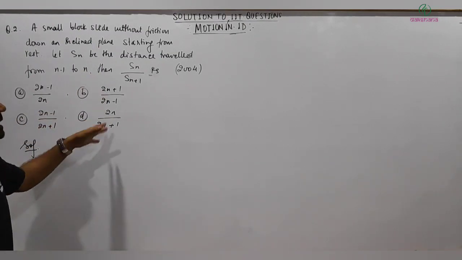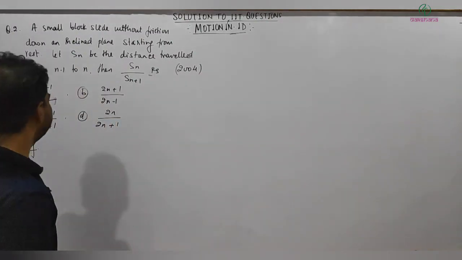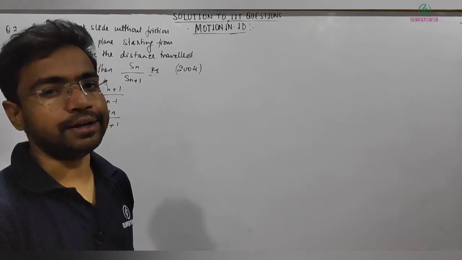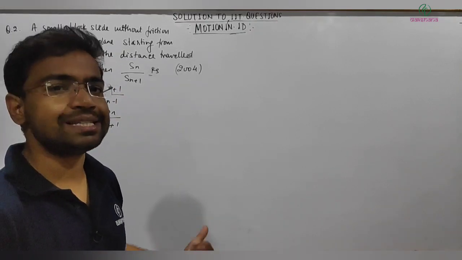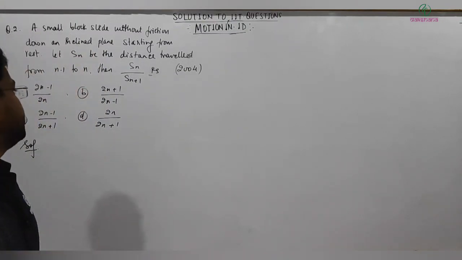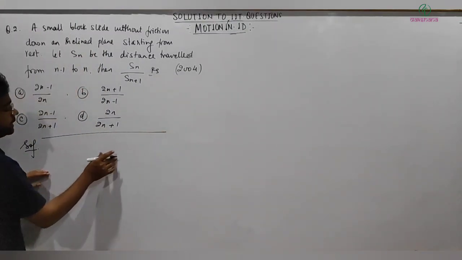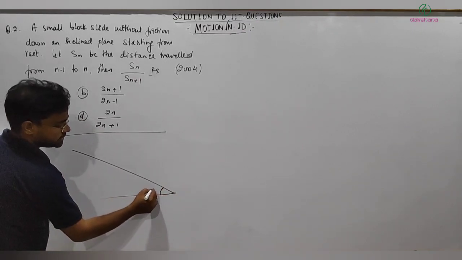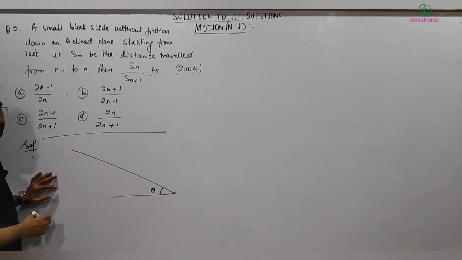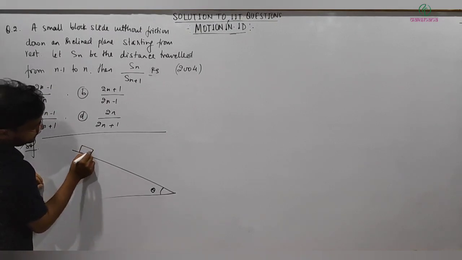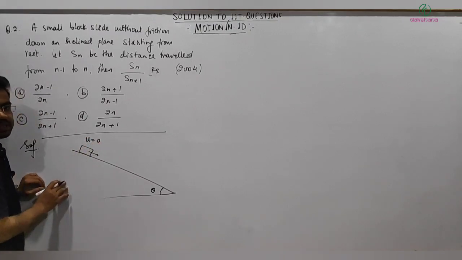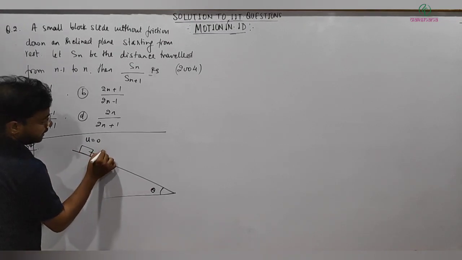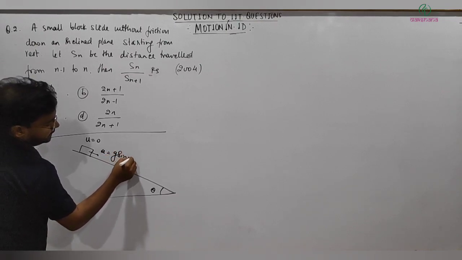This problem was asked in 2004, and if you read it, you must be getting an idea what exactly this problem is. It's quite simple, not very complex. A particle is sliding down an inclined plane with angle of inclination theta, starting from rest, so initial velocity is 0. The acceleration a equals g sine theta.